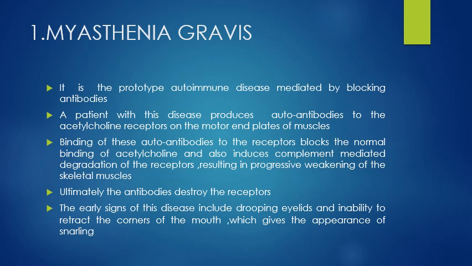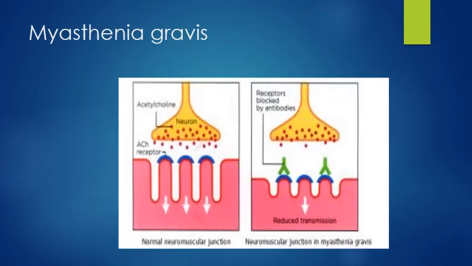The early signs of this disease include drooping eyelids and inability to retract the corners of the mouth, which gives the appearance of a snarl. This is a slide which shows myasthenia gravis. The first image shows the normal function of a neuromuscular junction, and the second image shows a person suffering from the autoimmune disease.